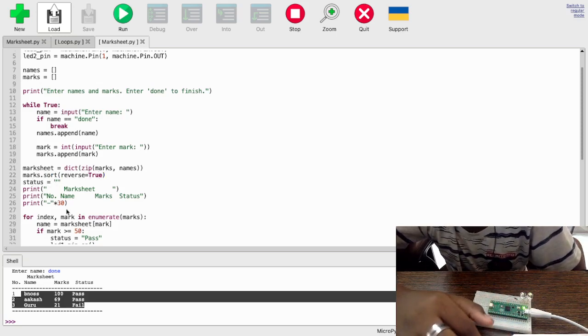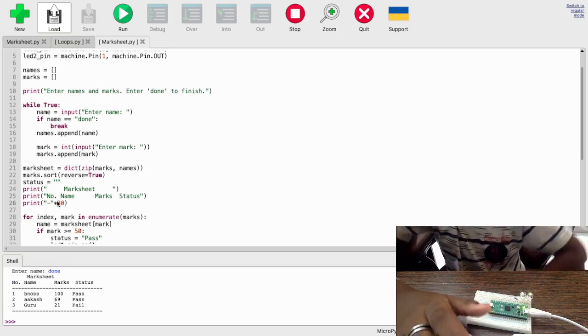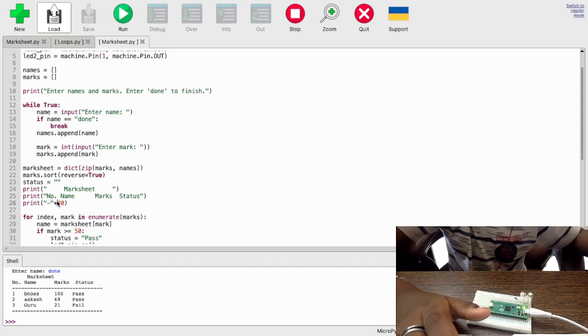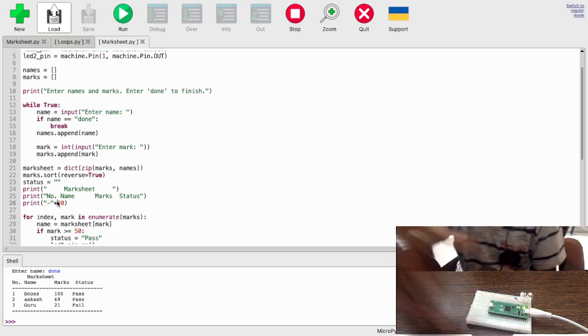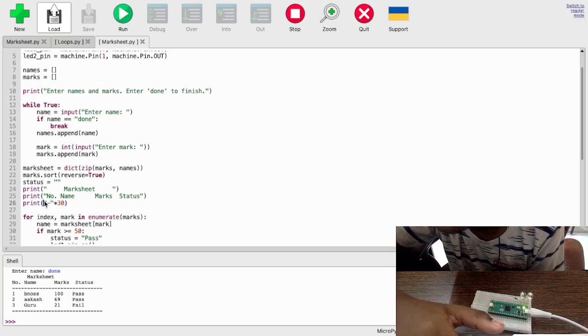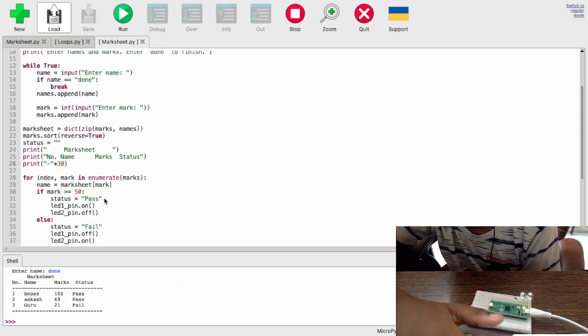Status is equal to this. I'll explain what status is in a few seconds. Print marksheet. Print number, name, marks and status. Print this times 30. Why am I multiplying it? I am not multiplying it. This is a print, I am not assigning it to anything. So when I say this times 30, it will print 30 times. That is what's been done in this line. And then for index, mark in enumerate(marks). What is this? How am I putting two variables in a for loop?